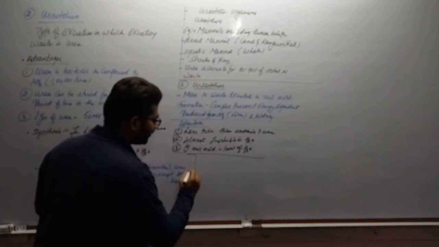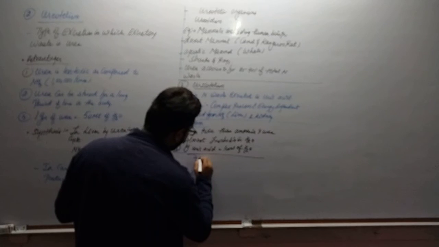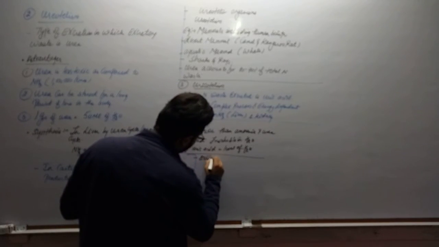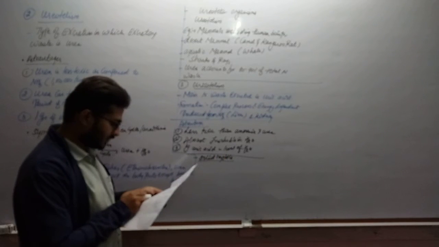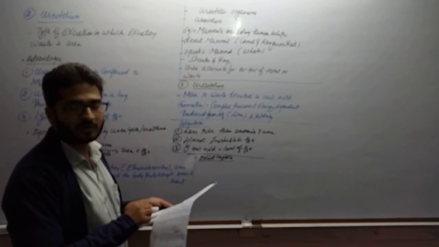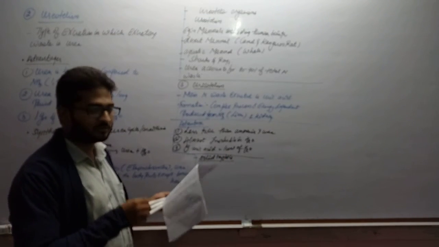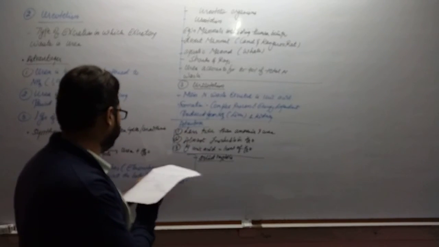And this uric acid is basically excreted in the form of solid crystals. So we can take the examples of birds and reptiles like snakes and lizards in this category.